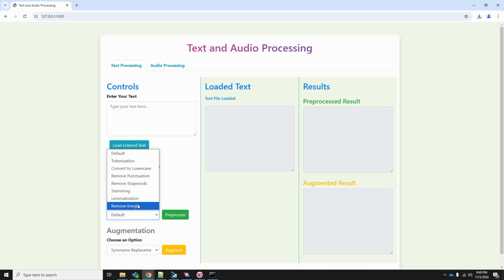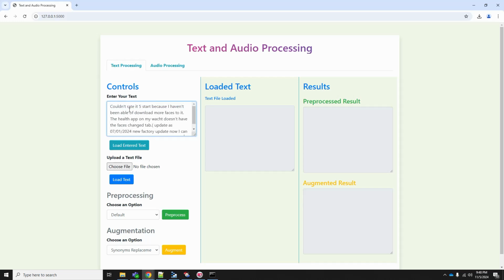So let's get to the demo. I will show the working of each and every technique one by one. Right now I will enter a raw text here which I have copied from an Amazon review by a user. So let me load the text.